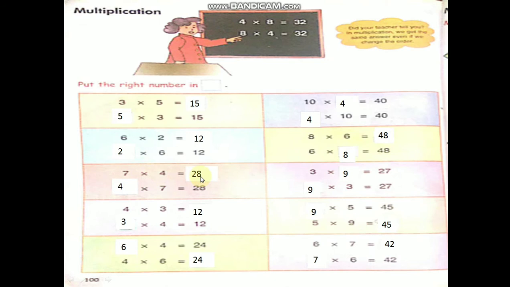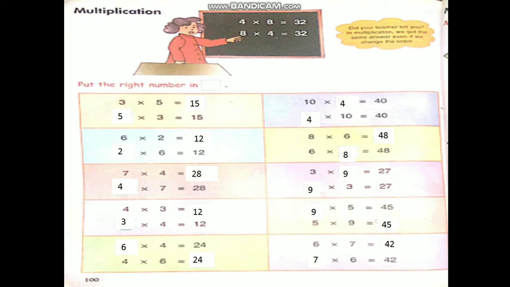7 4s are 28. You write 28 in the box, children. Put the right number. If you know tables, then only you can write, children. Here 28 is given, 7 is given, here a box is given. What number do you have to write? Here 7 4s are 28. If you write 4 here, 4 7s are also 28. Why, children? In multiplication we get the same number even if we change the order.